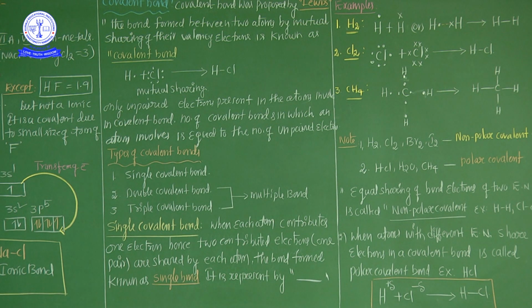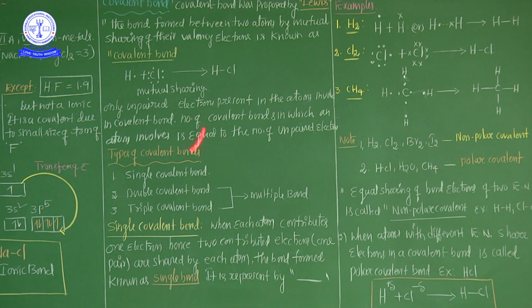And what is the definition? The bond formed between two atoms by mutual sharing of their valency electrons is known as the covalent bond. Mutual sharing, completely sharing. One atom gives one electron, another atom gives another electron, and completely sharing of electrons between the two atoms is called a covalent bond.